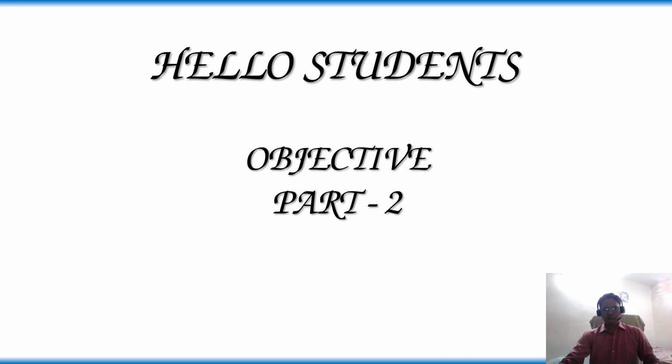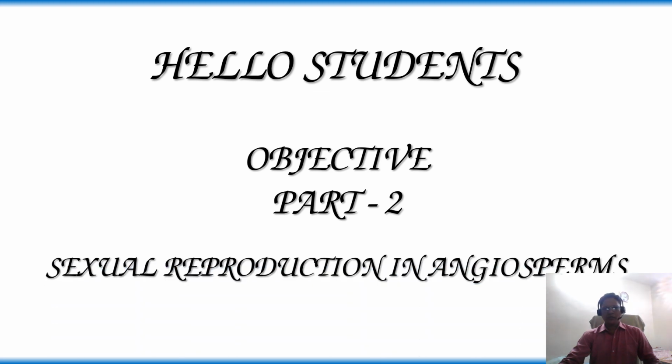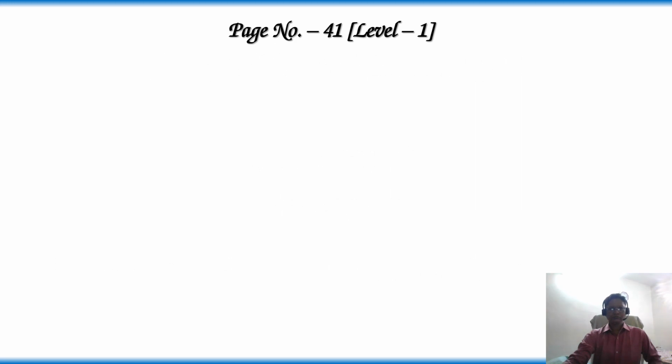Hello students, welcome back. Today we are going to discuss objective part 2 from sexual reproduction in angiosperms. Page number 41, level 1. In part 1 we already discussed questions 1 to 25 in level 1. In this part we will start with question number 26.